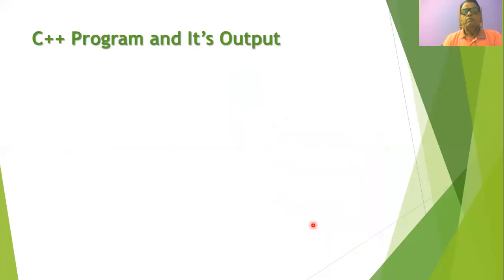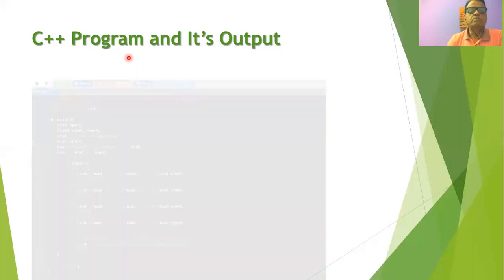Now let us see one simple C++ program and check its output. Whenever you want to execute any C++ program, as I told you, you should have a C++ compiler available on your computer. As I told you, many C++ compilers are available online, and you can Google them, find them, and use them whenever you want to type or execute any C++ program.